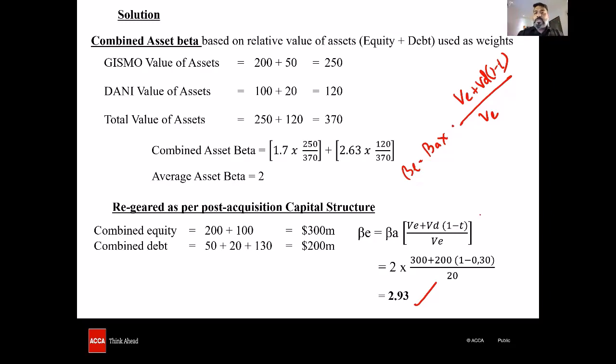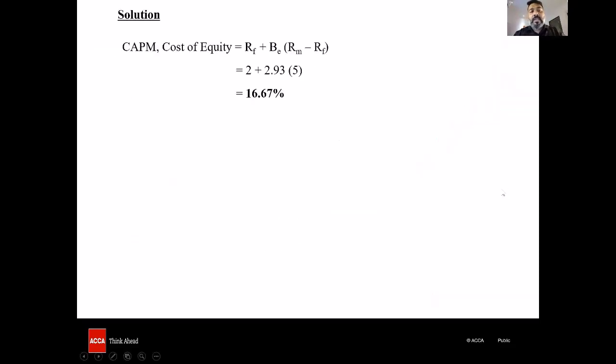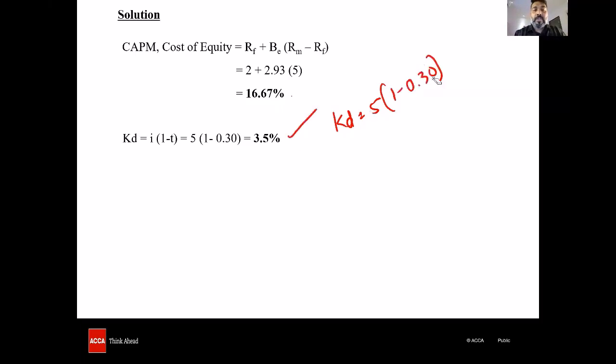Now we're going to be using this in CAPM, and once we find the cost of equity, let's get the WACC as well. Substituting that into CAPM, we get it as 16.67%, and then moving ahead for the WACC calculation, substituting it into the WACC. One more important thing to note is that in many cases students take KD as 5%. No, it is not 5%. 5% is the interest that they are paying, and the cost is supposed to be always post-tax. Do not forget to reduce by 1 minus T, which would give you 3.5%.